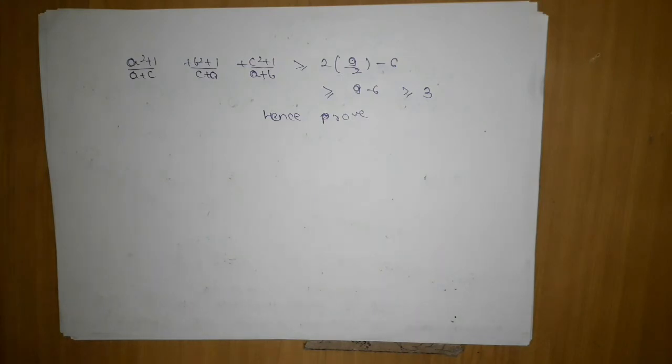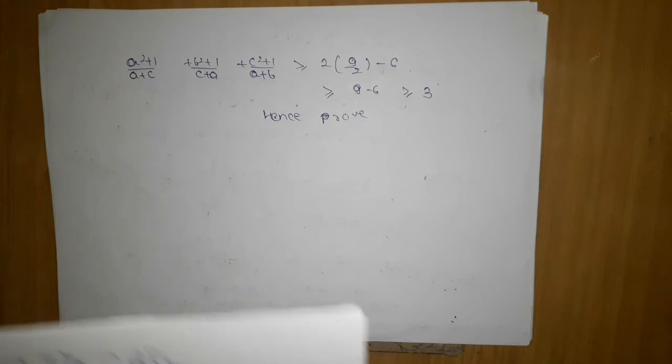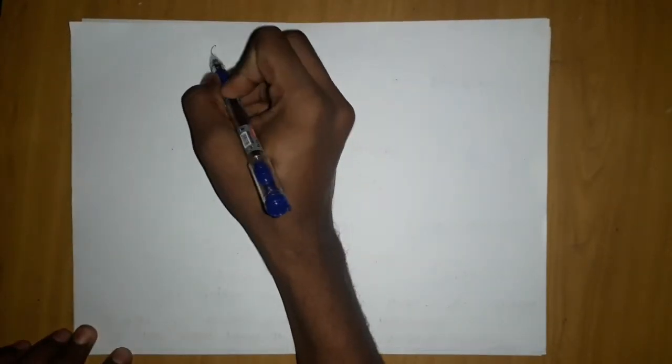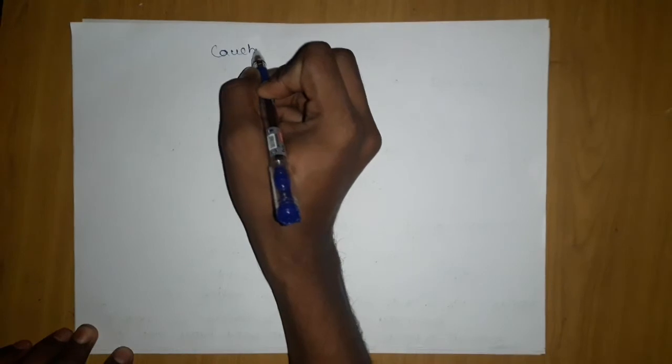Okay, so this was the thing which we are done with. Now we are going to proceed with the Cauchy inequality, and then we will see some other inequalities also. So guys, the Cauchy inequality is as follows.